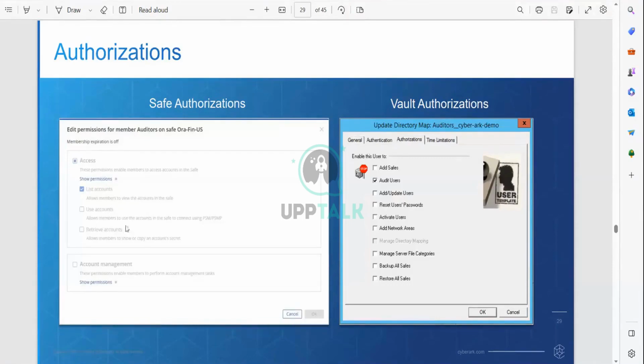If you select use accounts, it allows the members to use the account in that safe to connect using the PSMP. Allow the members to show or copy the accounts. These are the permissions at the safe level we can give. Once they get the safe level permissions, all the users under the safe can get it.